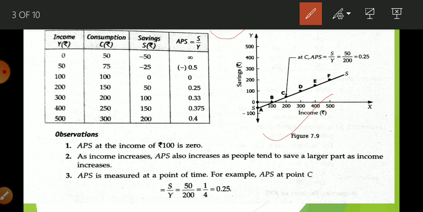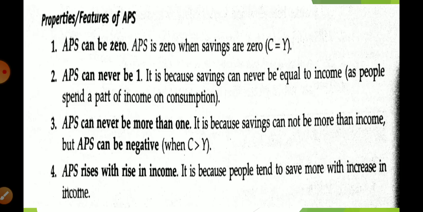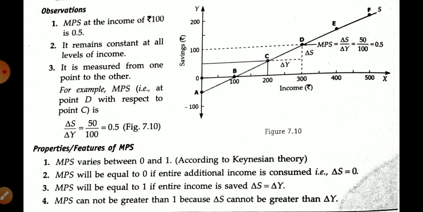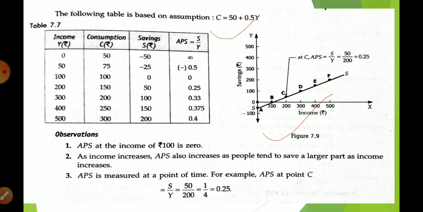If you recall the consumption function, there are three stages. First is autonomous consumption. When our income is zero, whatever expenditure is done is known as autonomous consumption.